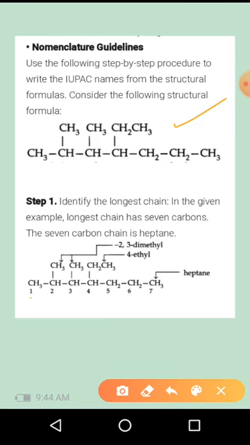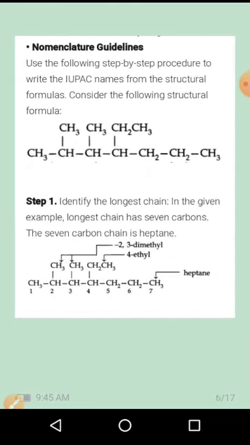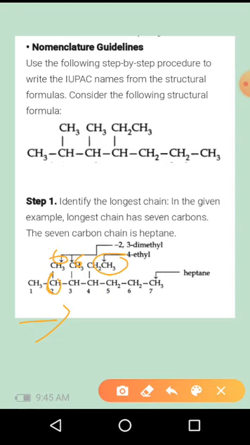So here it is 1, 2, 3, 4, 5, 6, 7. 7 is the longest carbon chain. If 7 is present, then you use the word "hept" as the root word. Next, number the chain. The chain is numbered from left to right. Give the lowest number to the attached alkyl group. So while naming the particular compound, the substituent group must attach to the lower numbered carbon. Here you can see this one is a substituent, this is also a substituent, this is also a substituent. So from left to right, this carbon will get the second position.